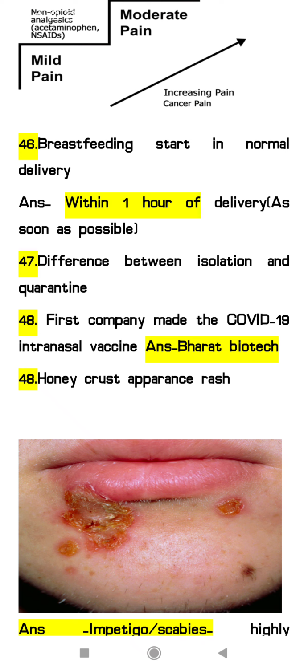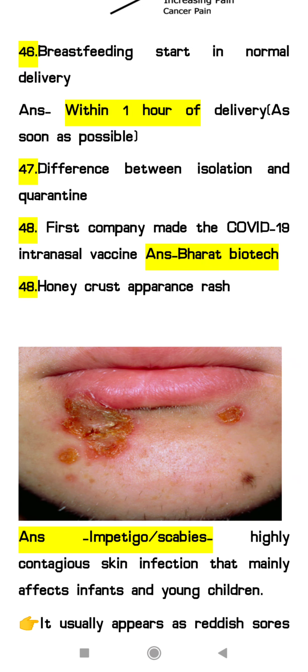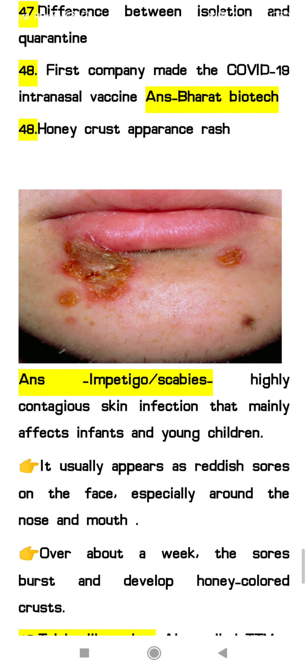48. Which is the first company who has made the COVID-19 intranasal vaccines? So answer, that is Bharat Biotech. 48th. Honey crust appearance rash. Honey crust appearance rash is seen in the impetigo and scabies.